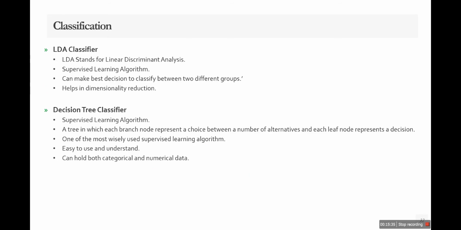Next is the LDA classifier. LDA stands for linear discriminant analysis. It is again a supervised learning algorithm, because the output data will already be labeled. It can make decisions to classify between two different groups. It helps in dimensionality reduction. Dimensionality reduction means if we have lots of features, it is confusing for the classifier which features are important for us, so it will reduce the dimensionality.